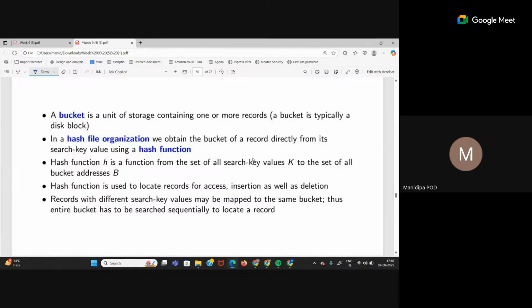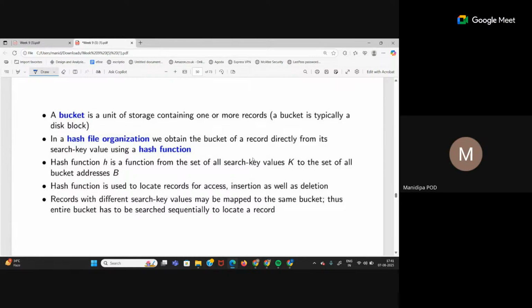But whatever is the capacity of one bucket, that should be uniform throughout all the buckets, right? So if in my hash index a bucket can hold 2 records, that means every bucket can hold 2 records only. No more, no less. Now the hash function, in a hash file organization, we obtain the bucket.